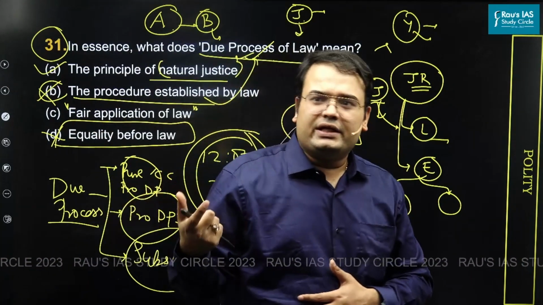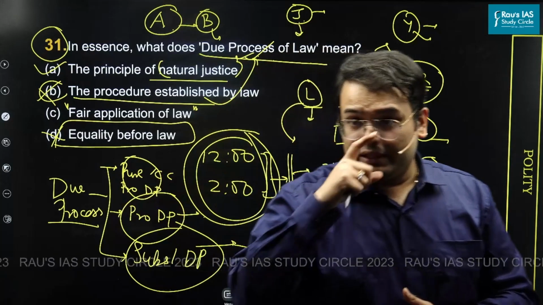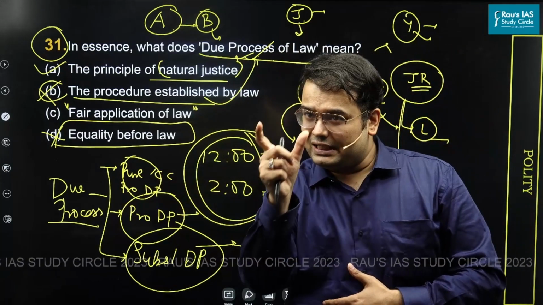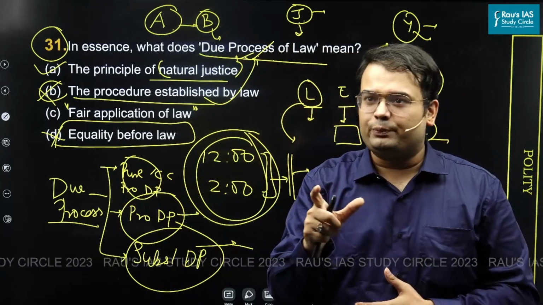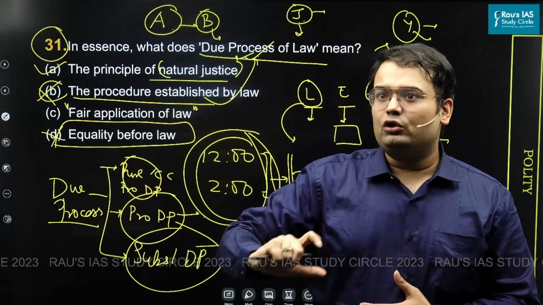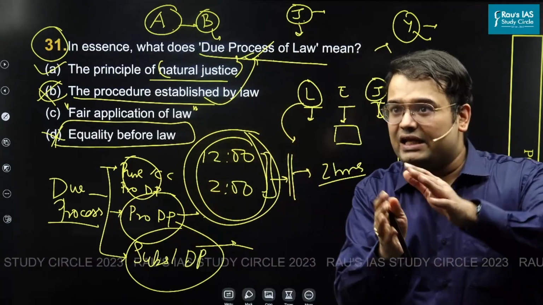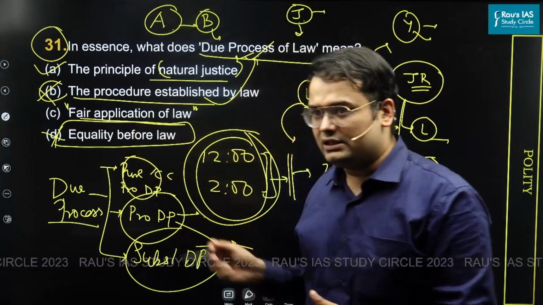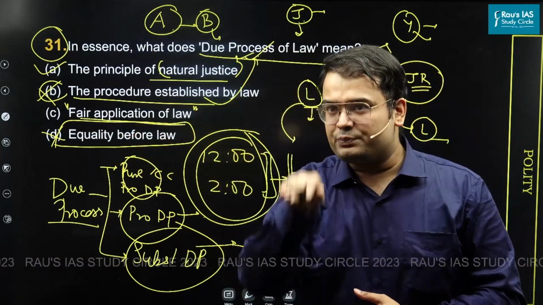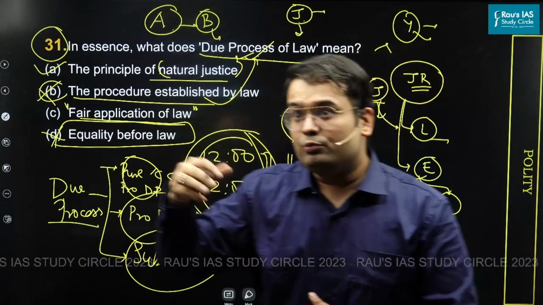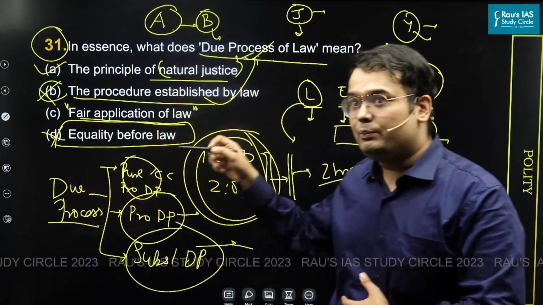What is fair application of law? Fair application of law, if you think about it, is actually capturing only one aspect, and that is authority should be exercised in a bona fide manner. That is the extent to which the meaning of the statement goes. Certainly, it is one of the subsets of natural justice, but due process is not about fair application of law.